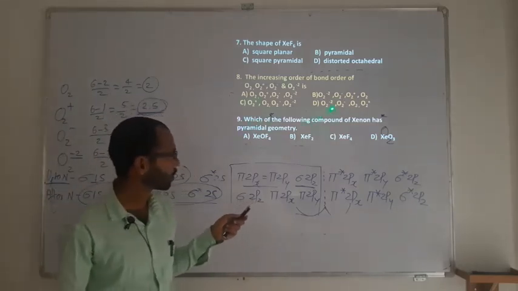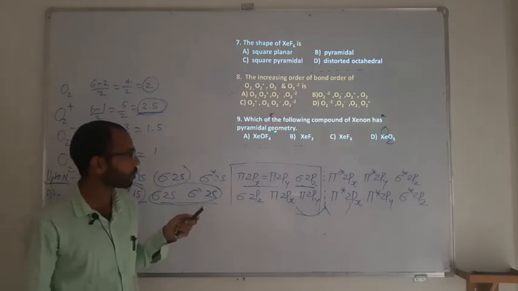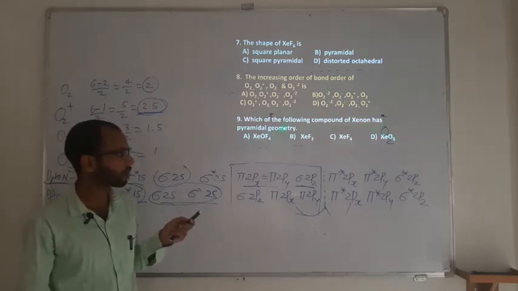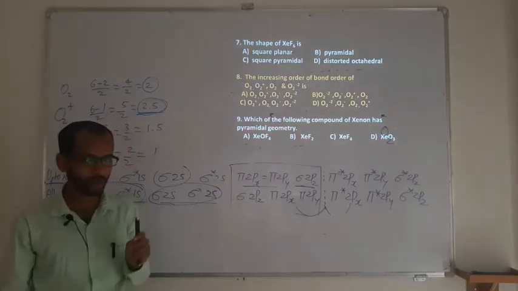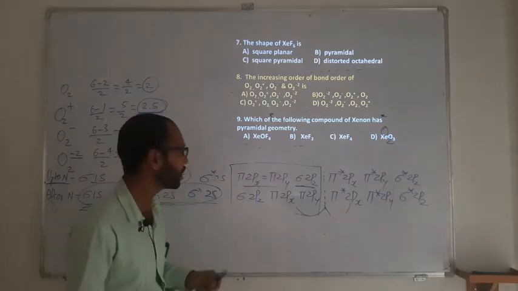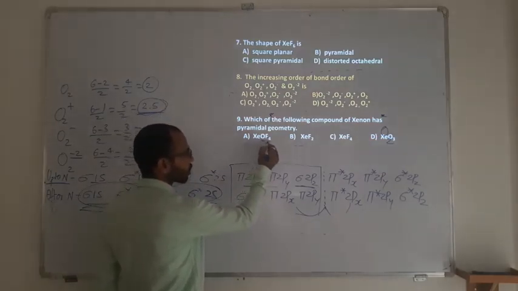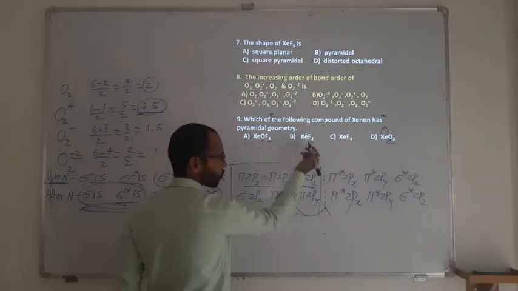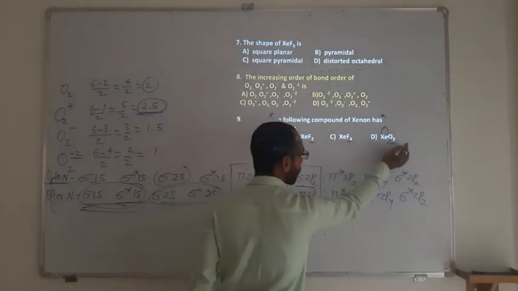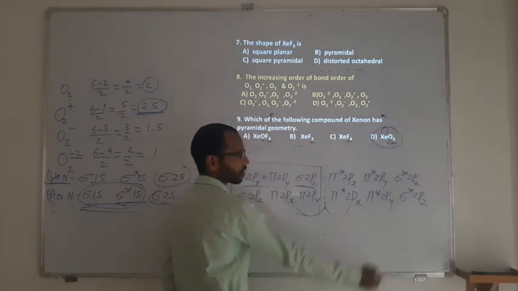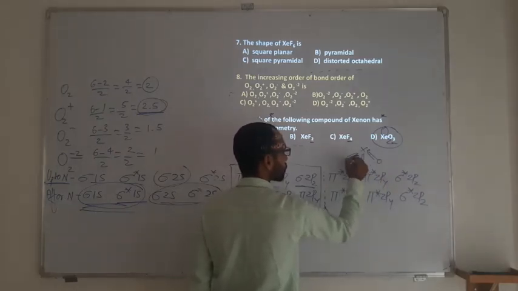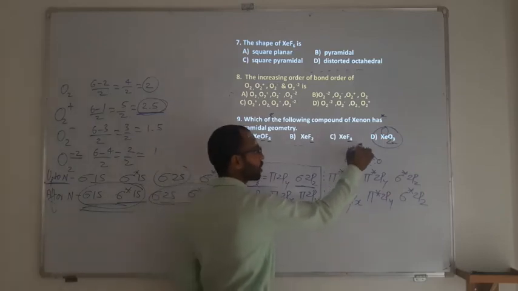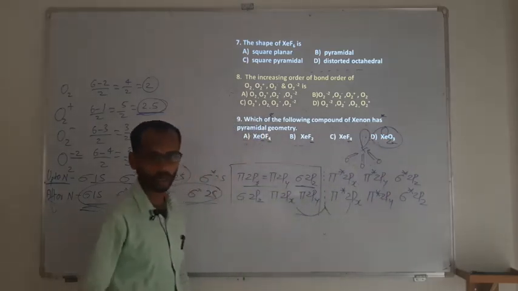Then we are having: which of the following compounds of xenon has pyramidal geometry. To talk about a pyramidal geometry, there should be 3 bonded atoms. Only 3 bonded atoms can form a pyramid. So here it's oxygen and fluorine. So these are 5 atoms, these are only 2 atoms, these are 4 atoms. And here, the 3 atoms are going to form a pyramid, because oxygen has the double bond. So therefore it is going to form a pyramid with one lone pair.